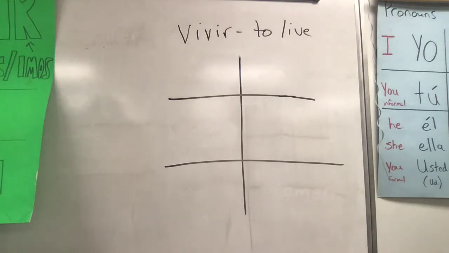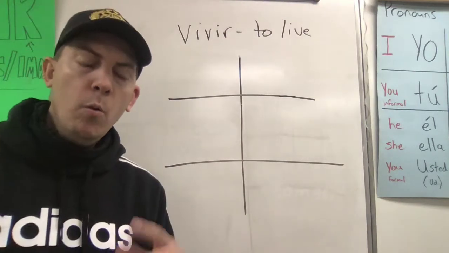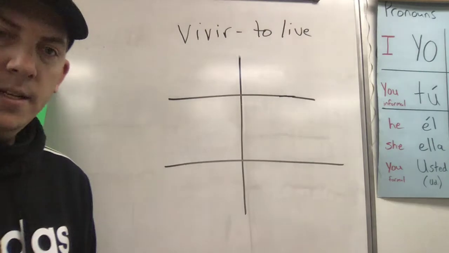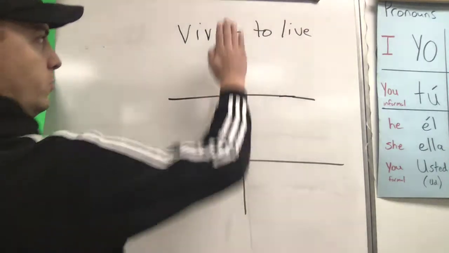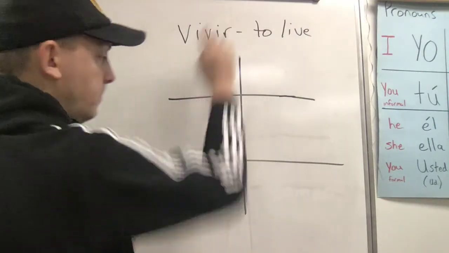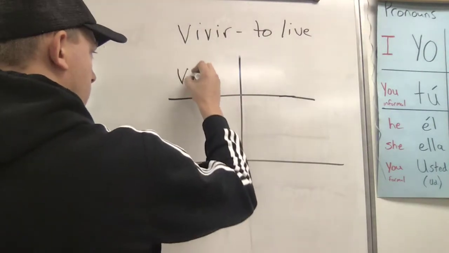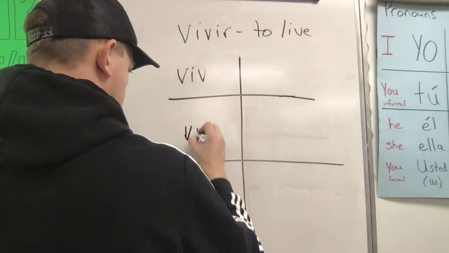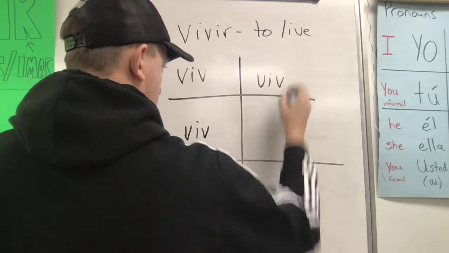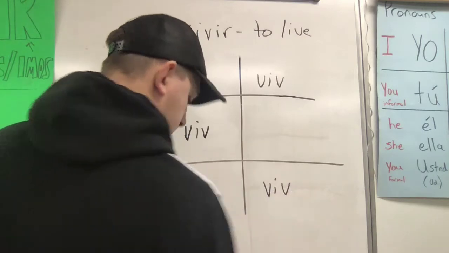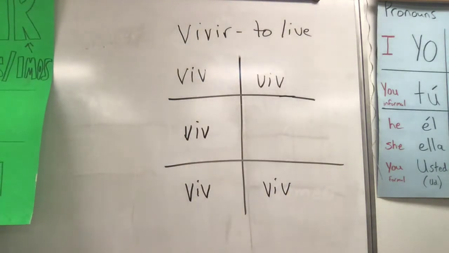Okay? Now let's do it a different way this time. I want to put the stem into the chart first. So it's an IR verb. I'm going to drop the ending and add the stem: viv. All right, there we go.